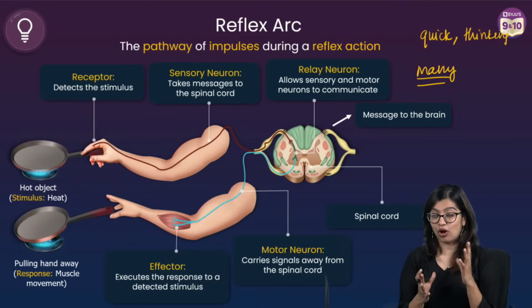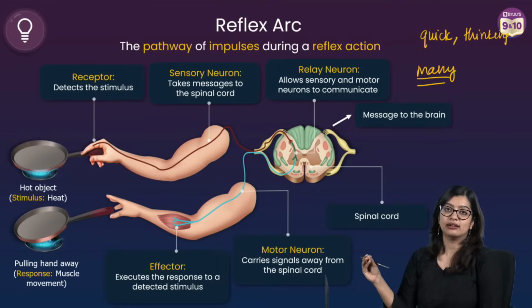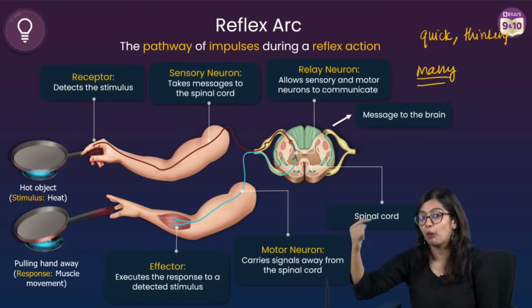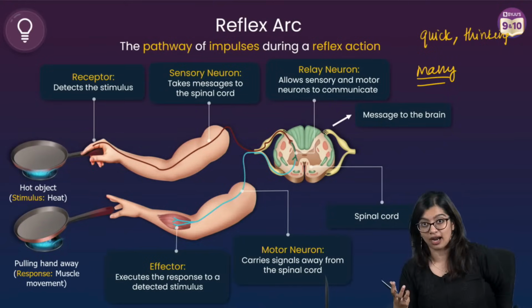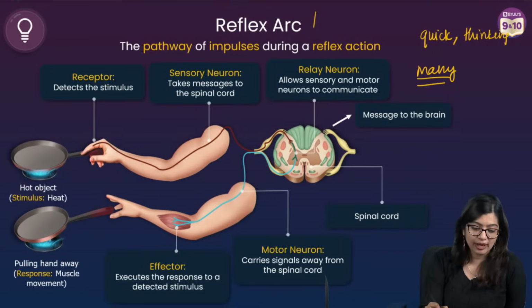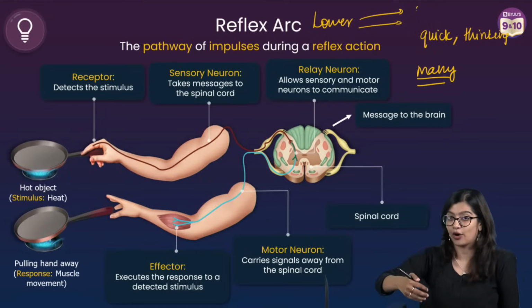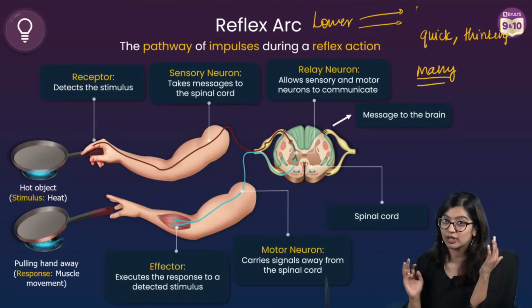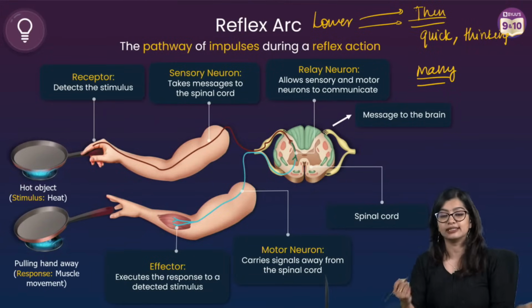Even then, they are able to respond to danger. Which is why reflex arcs have evolved right from the lower organisms all the way to highly organized animals, despite the fact that they don't have a proper thinking process, so that they can take quick decisions.